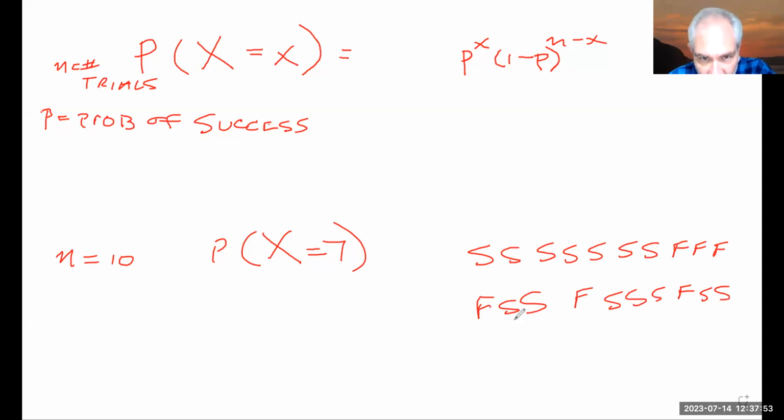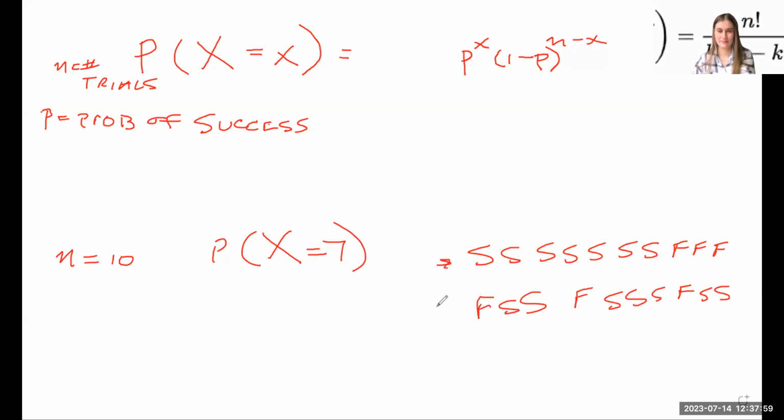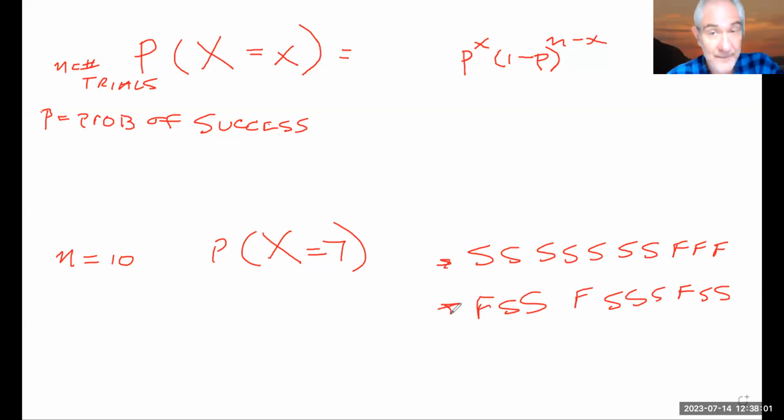These two represent exactly the same outcome, right? So I have to allow for however many different combinations I have of those values in different orders. So that's where that bit behind you comes in.